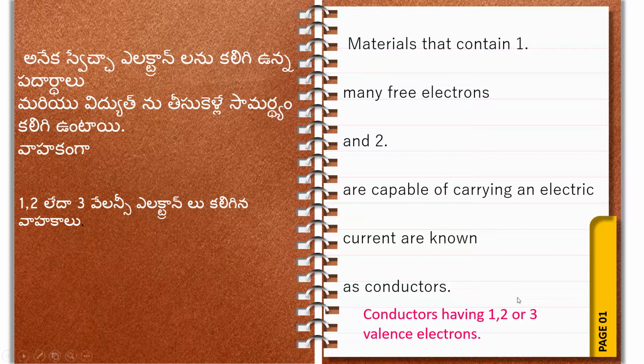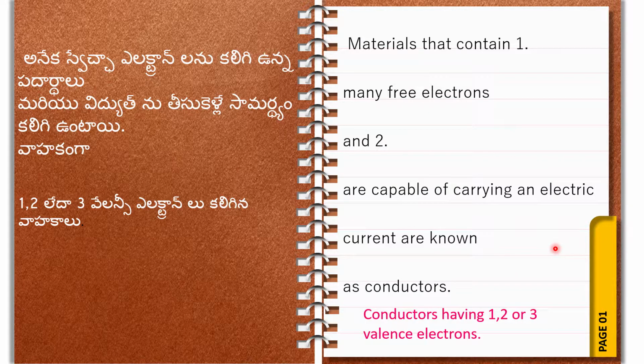Next point is conductors have 1, 2 or 3 valence electrons. How many electrons do conductors have? Up to 3 valence electrons. Then only we can say that that is a conductor. Valence electrons means the electrons in the outermost orbit of a nucleus. What is the meaning of valence? Valence means the outermost orbit of a nucleus. The electrons present in the outermost orbit of a nucleus,